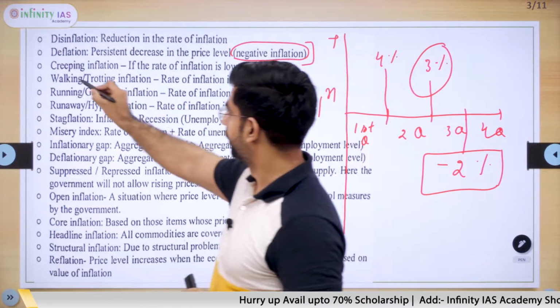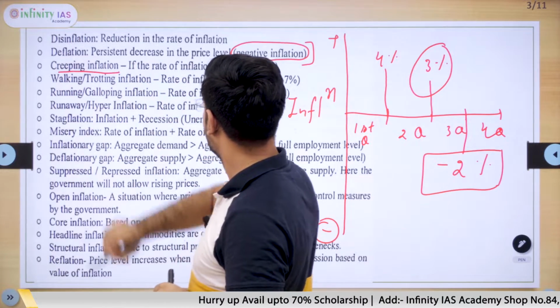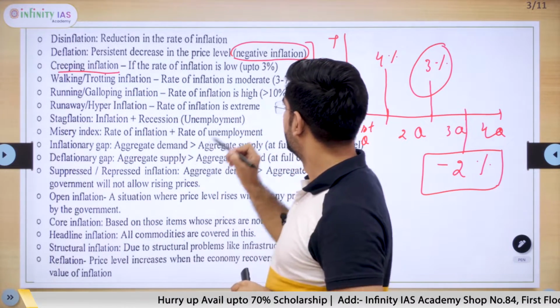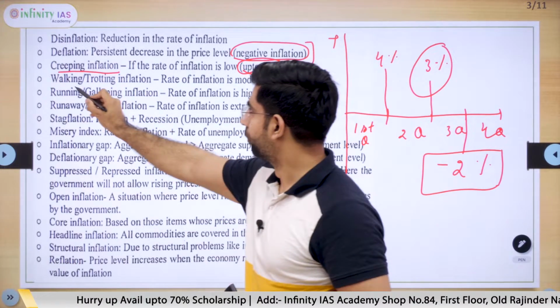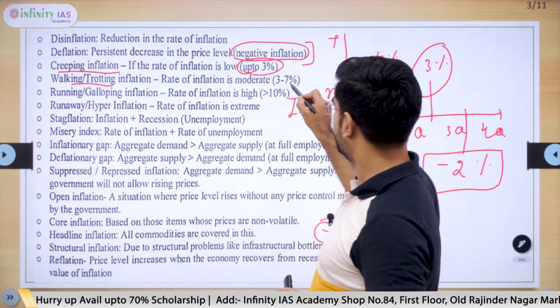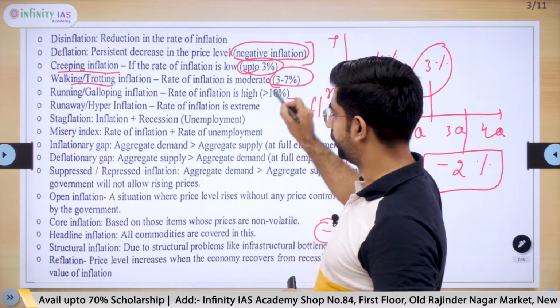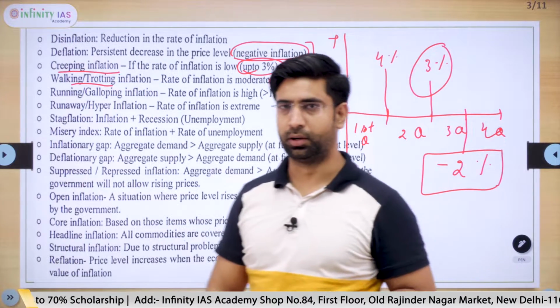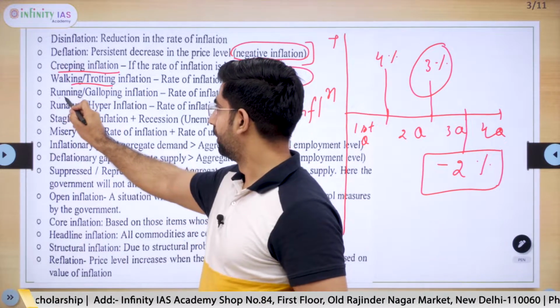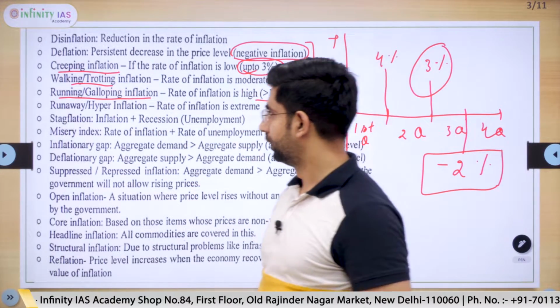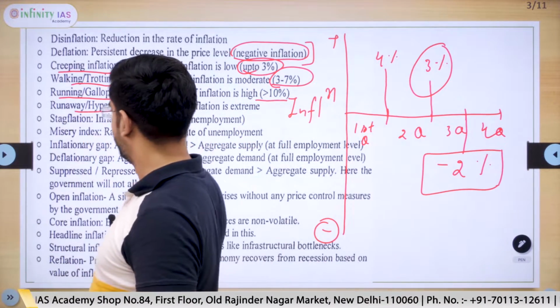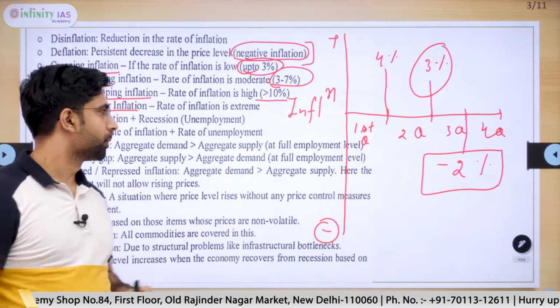Next key term is creeping inflation. If the rate of inflation is up to 3%, we call it creeping. Walking, trotting, if the rate of inflation is between 3 to 7%. Similarly, for running or galloping, the inflation rate would be more than 10%. And the next key term is runaway hyperinflation.